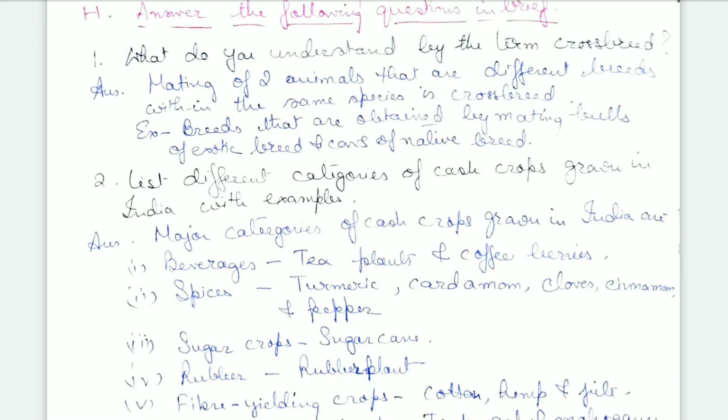So the animals have to be of different breeds, and the mating has to occur, which gives a different breed within the same species, and that is known as crossbreed.